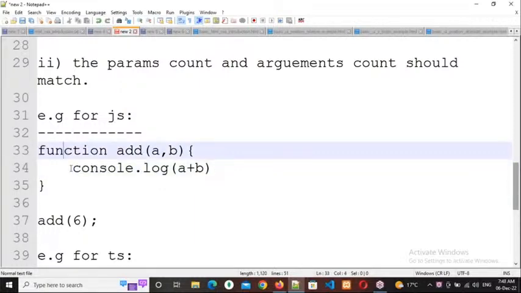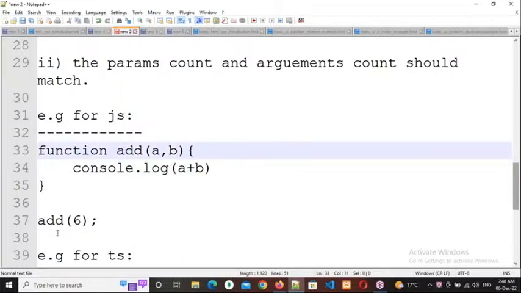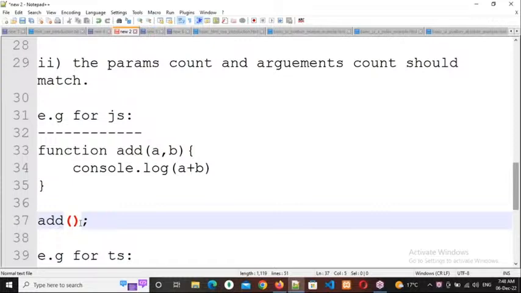Then only those instructions will execute, not automatically. So what is our function name? Add. So that's why I'm calling the add function here, and I'm sending values because I want to perform the add functionality. So if you want to add, minimum how many values do you require?